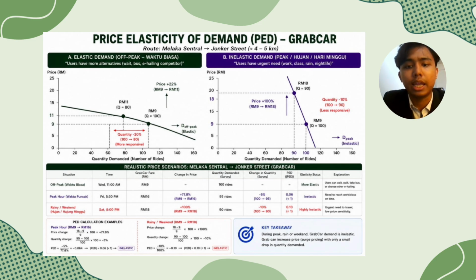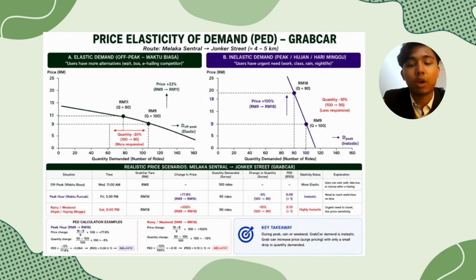This graph represents inelastic demand during peak hours, weekends, or rainy weather. In this situation, the price increased significantly from 9 ringgit to 80 ringgit, which is a 100% increase in price. However, the quantity demanded only decreased slightly from 100 rides to 19 rides. This means consumers are less responsive to price changes because transportation becomes more necessary during urgent situations. For example, consumers still need Grab services to go to work, attend classes, return home safely during heavy rain, or avoid long waiting times for public transport.